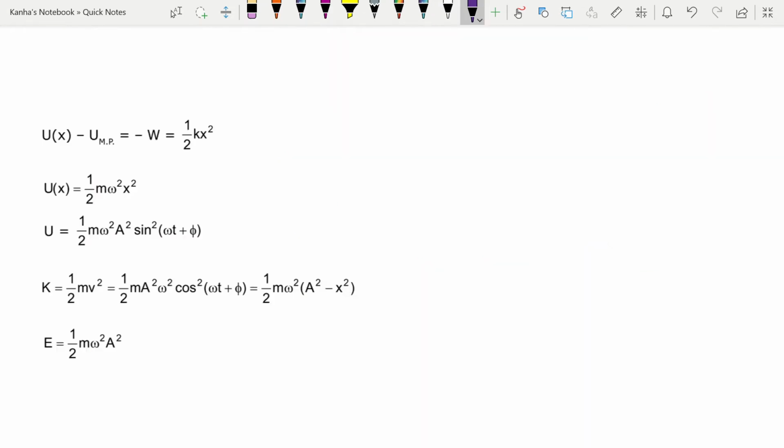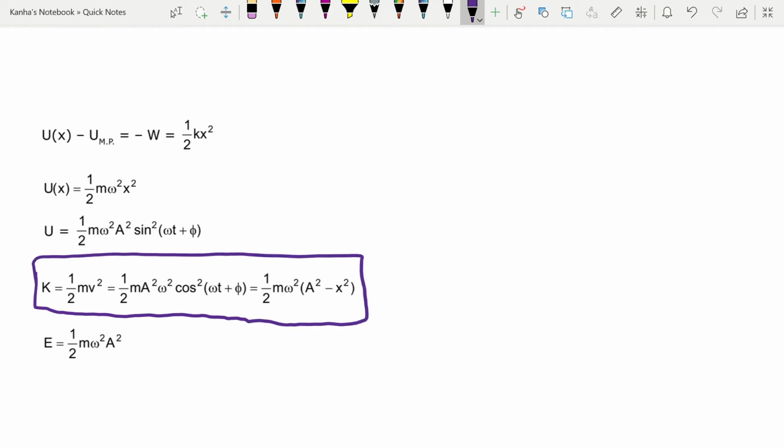Next, let's talk about the energies in SHM. I have given you all the energies that you should take note of. First is your kinetic energy. Kinetic energy is half m v square, which is equal to half m a square omega square cos square(omega t plus phi), because I'm just substituting the value of v, and my v can be written as omega into root of a square minus x square.